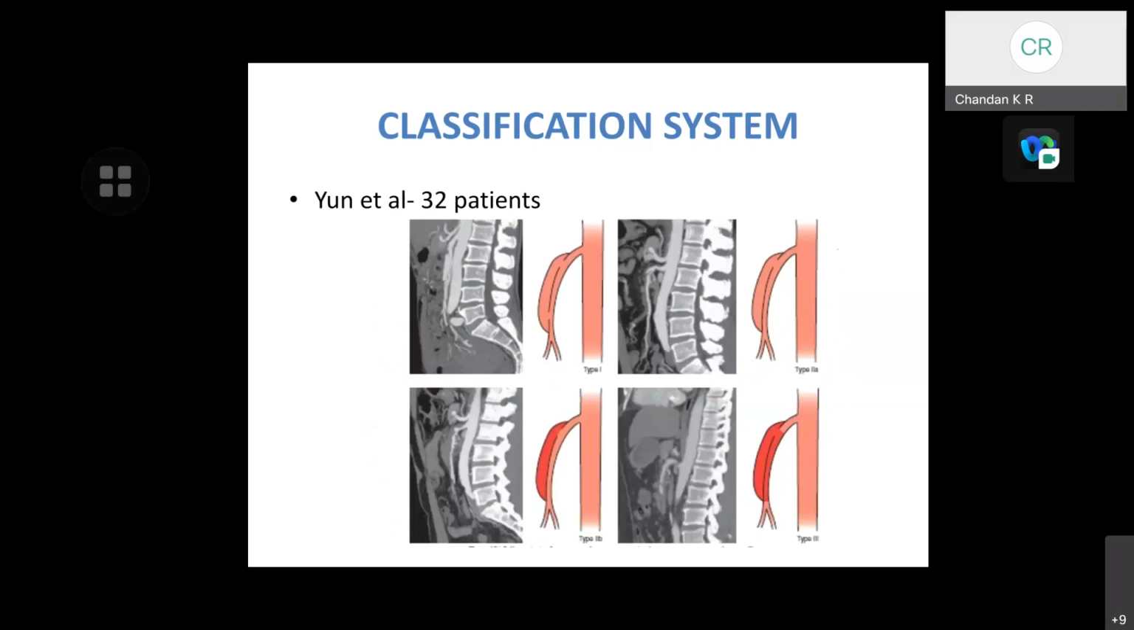Yun et al., who studied 32 patients, have proposed four types of classification. Type 1 is a patent true lumen and false lumen, revealing entry and re-entry sites. Type 2A is a patent true lumen, but no re-entry of the patent false lumen. Type 2B is a patent true lumen, but no re-entry of a thrombosed false lumen. And type 3 is dissection with occlusion of the SMA. As this is relatively simple to follow, most practitioners are following the Yun et al. classification system.